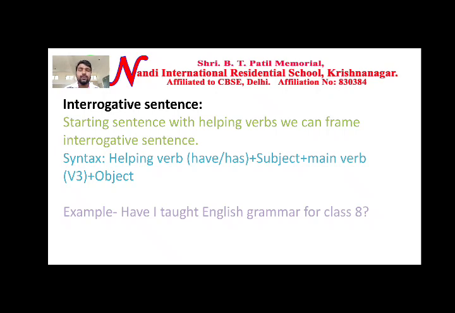Right? I hope you are clear with all these kinds of sentences, the way we have to use present perfect tense, and what present perfect tense is. So I want you to write down all these slides in your notebook, and focus on your studies. At least give 2 or 3 hours, if possible at least 1.5 hours for your studies.